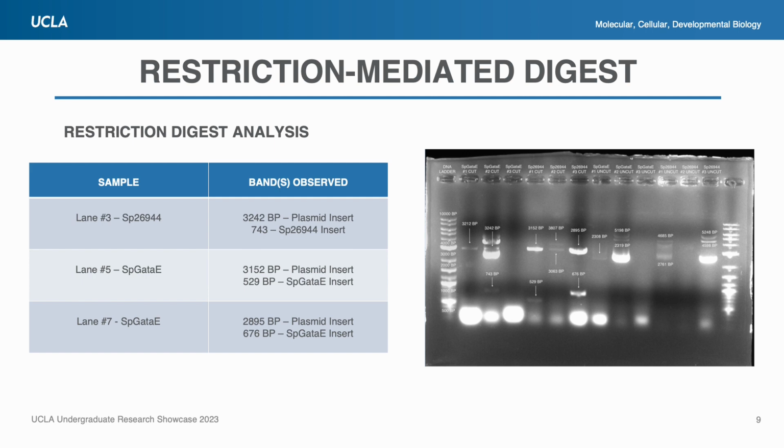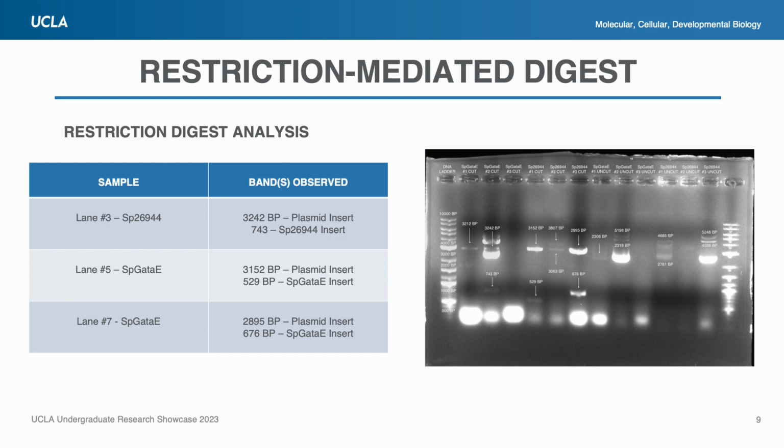Lanes 3, 5, and 7 all depicted bands consistent with the DNA insert product size as well as the empty destination vector, providing the first supporting piece of evidence that the correct DNA insert was indeed incorporated into the plasmid correctly. While the observed band sizes may show minimal discrepancy compared to that of the expected sizes, this is likely due to errors in estimation and is considered acceptable and normally expected.